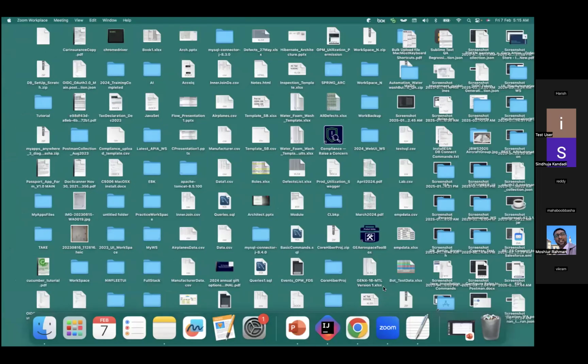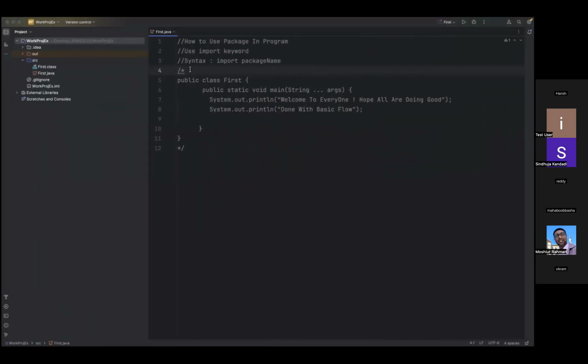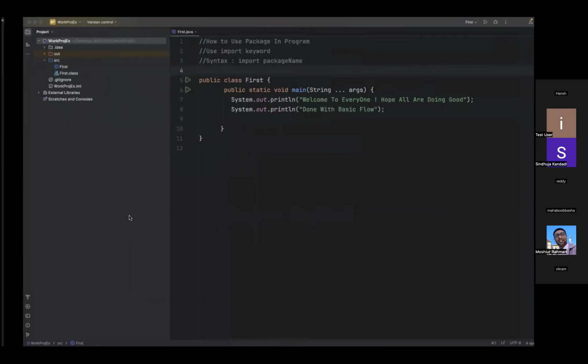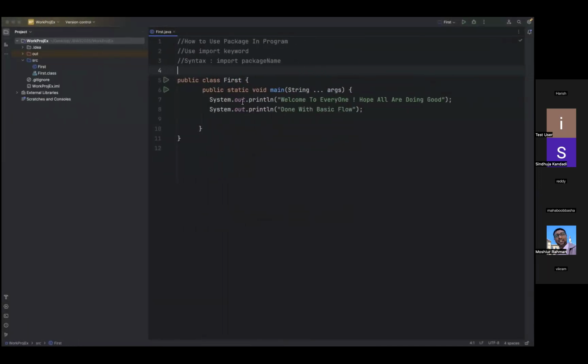The problem here is that after Java version 1.5, whatever packages are available in Lang, there is no need to import explicitly. I'll show you the syntax: import java.lang.System. Now what happens here is that without importing also it is working. You see, I have not imported, and still my program is not giving an error. Here String, it is giving.